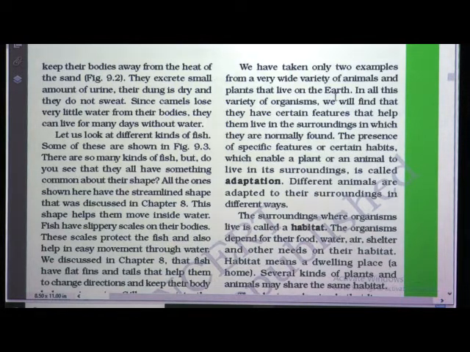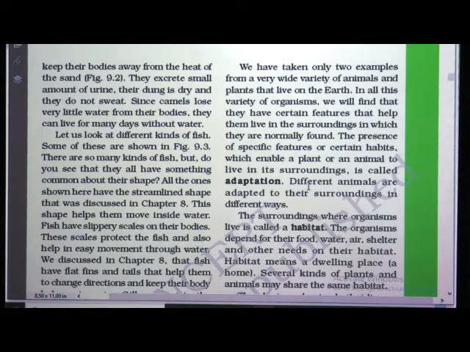So, just now we have seen the example of fish and camel, how they survive in a particular climate. In all this variety of organisms, we will find that they have certain features that help them live in the surroundings in which they are normally found. The presence of specific features or certain habits which enable a plant or an animal to live in its surrounding is called adaptation. Adaptations. Okay. So, what is adaptation?